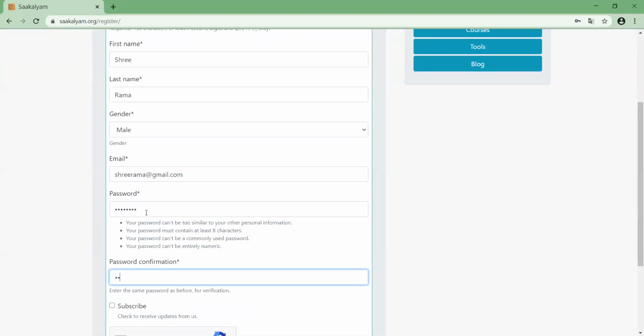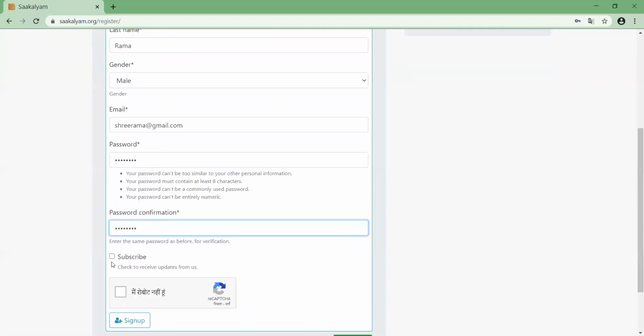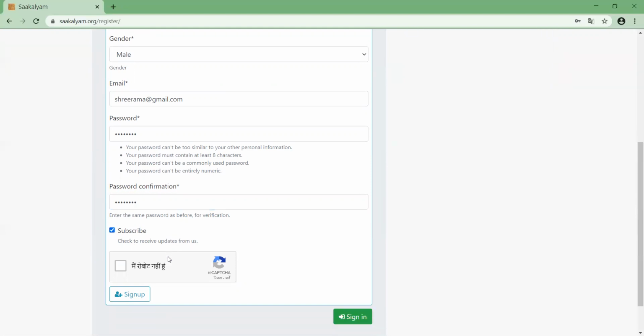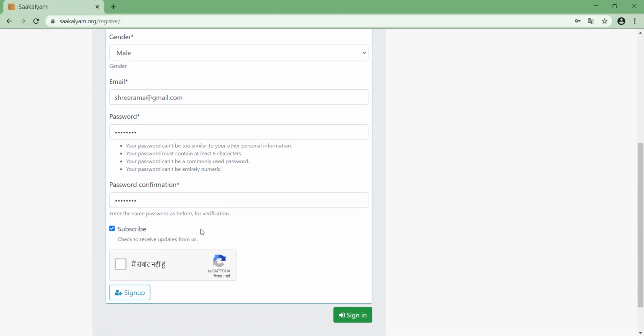I am entering my password again here. Then subscribe. Here it is clear: you can click to receive updates from us, so I would like that. We will not spam. Currently we are not sending any mails. Going forward, we will send only something very important. Then you have to click this button.